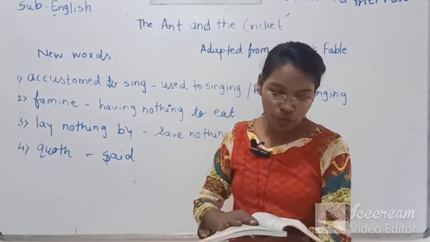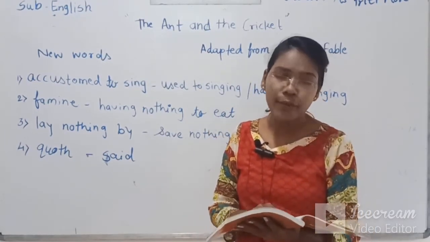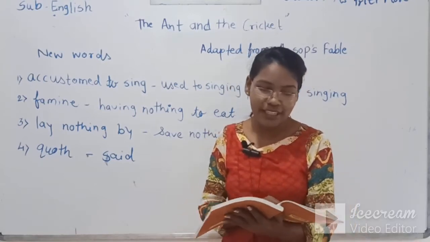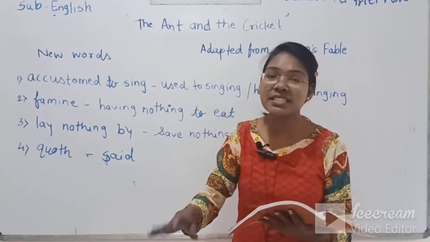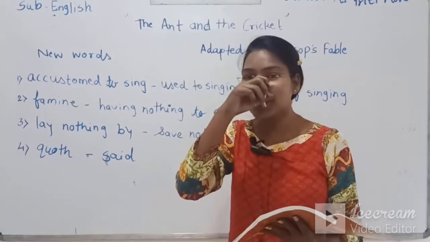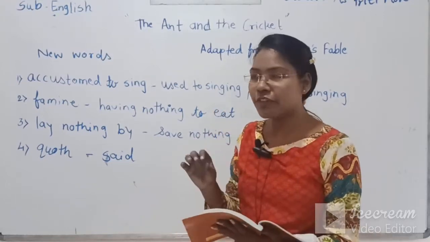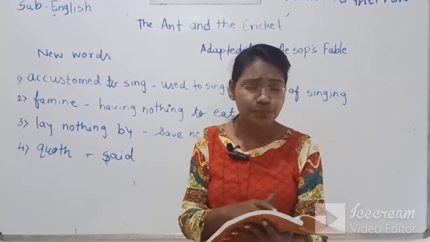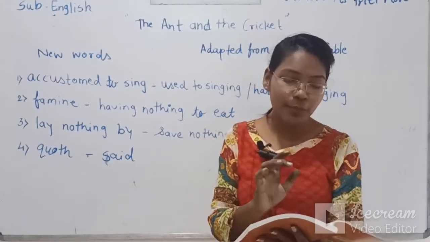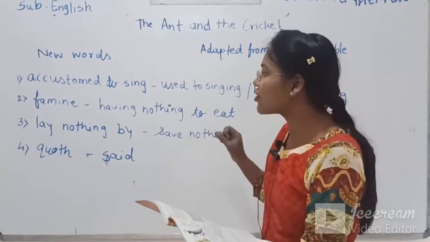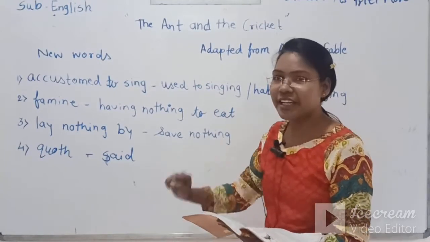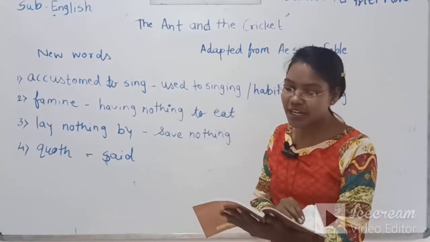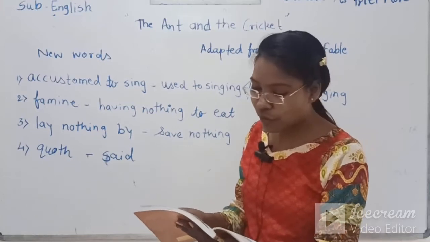Some crickets have four legs and some have two legs. People don't believe it. People feel it is a fable, it is imagination. But the poet strongly believes that some crickets have two legs and some crickets have four legs.